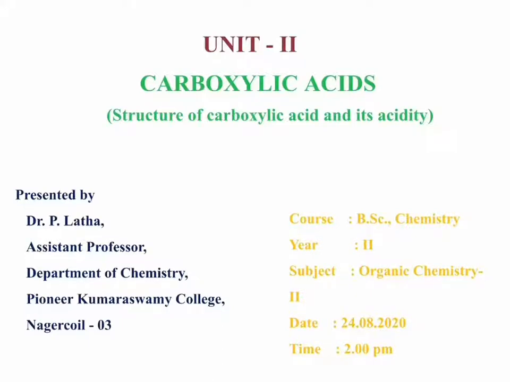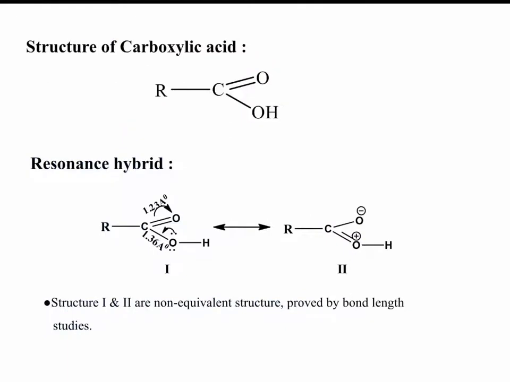Today's session we discuss the structure of carboxylic acid and its acidity. The general structure of carboxylic acid is C double bond O, OH. Next I show the resonance hybrid of carboxylic acid. Structures 1 and 2 are resonance hybrids of carboxylic acid.